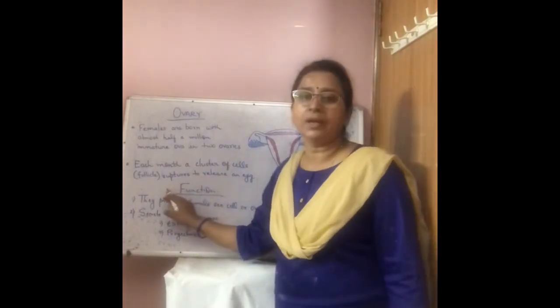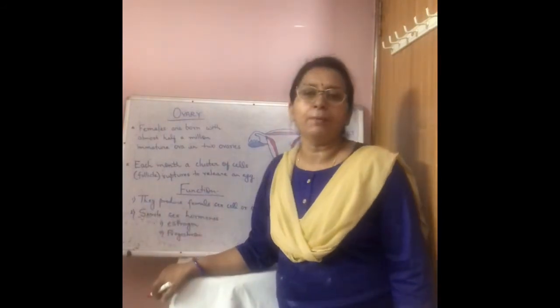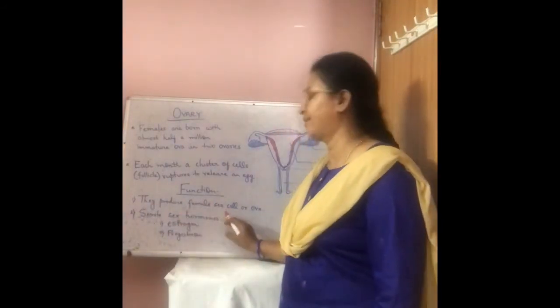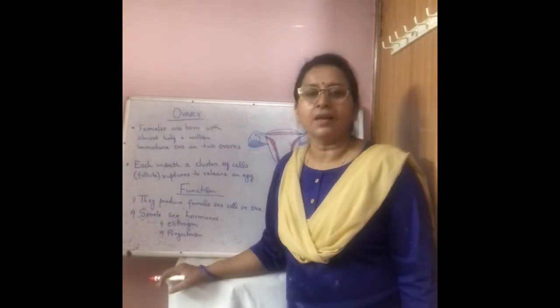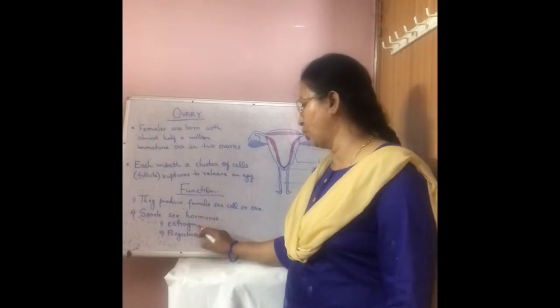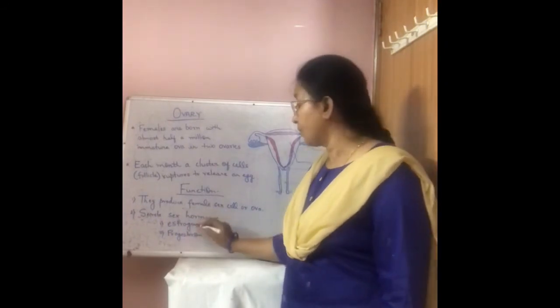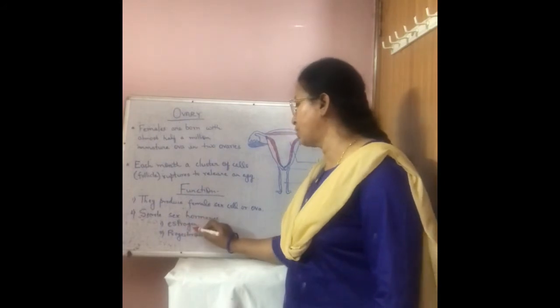What is the role of ovary? Actually, it performs dual function. First one, they produce female sex cell or ova. Second one, it produces two hormones. First one is called estrogen and second one is called progesterone. What are the role of estrogen?